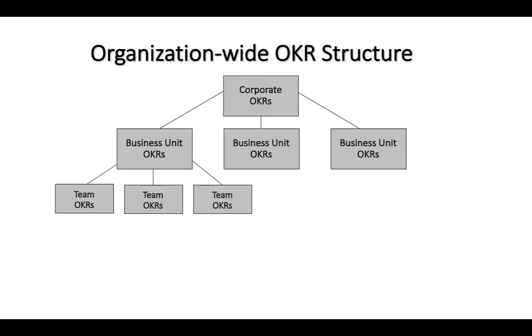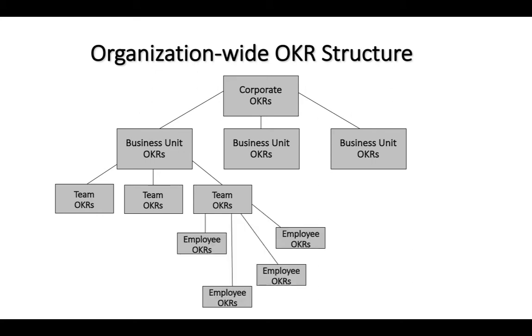Business units will often set up several teams that will create their own set of team-based OKRs. And from the team-based OKRs, employee OKRs can be established. Now, this admittedly is a fairly generic OKR structure, but you will see it's going to be useful for us as we walk through some examples.